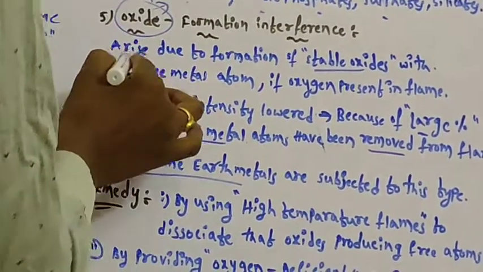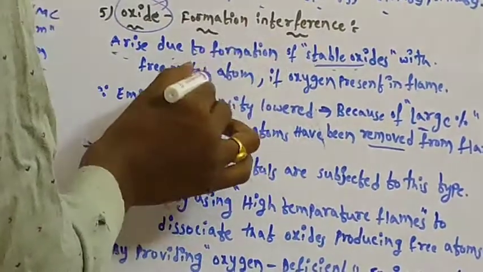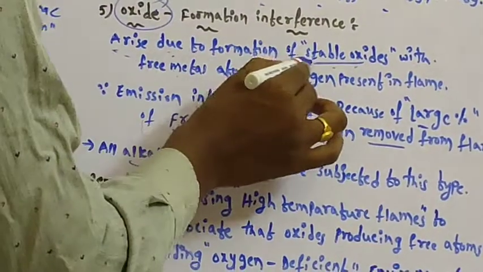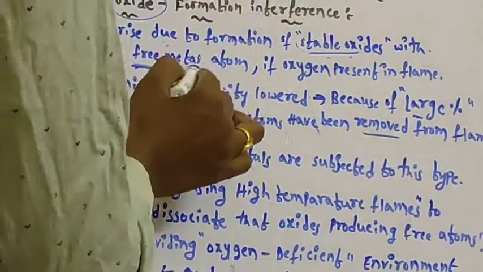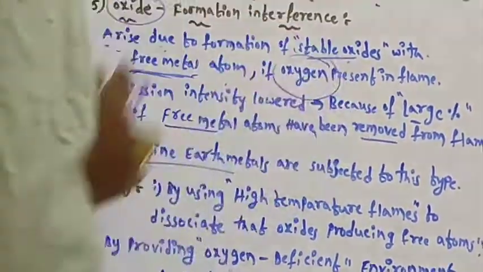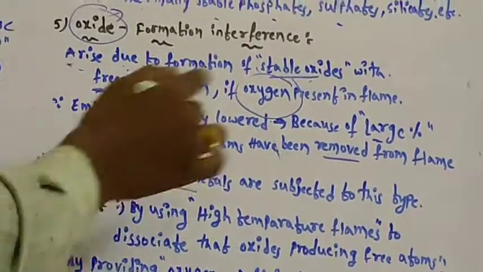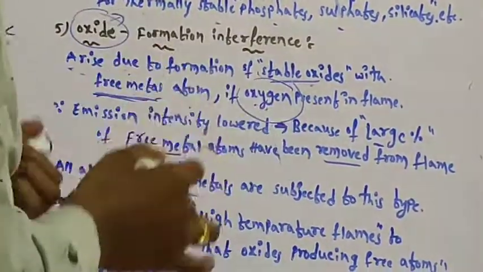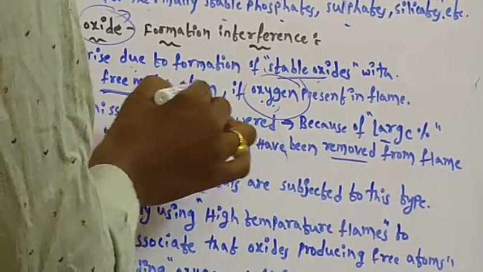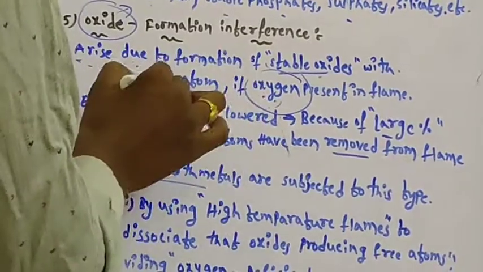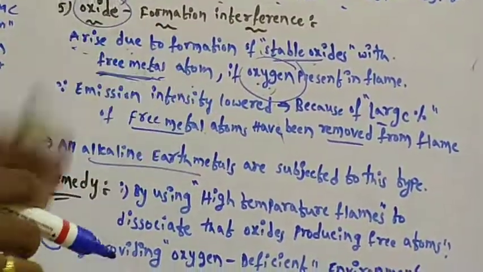This type of interference arises due to the formation of stable oxides with free metal atoms. If oxygen is present in the flame, it forms stable oxides with the metal. It reacts with the metal and metal oxides are formed, due to the reaction of the oxygen present in the flame.